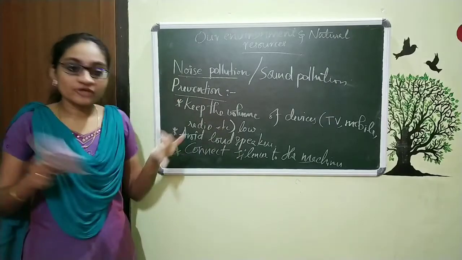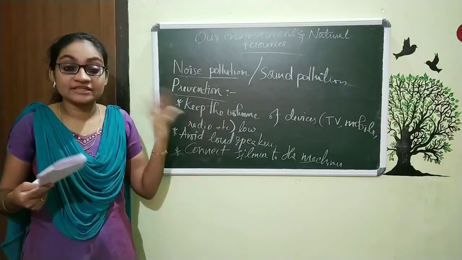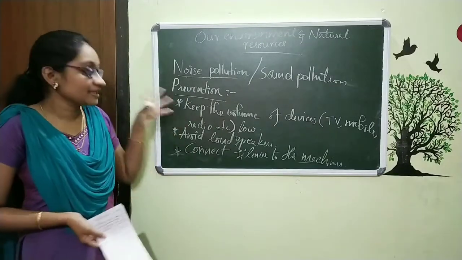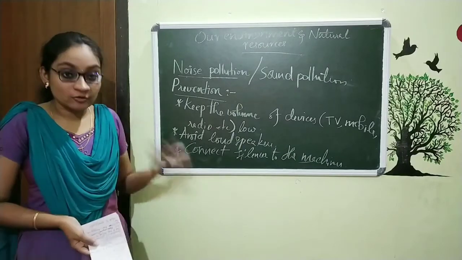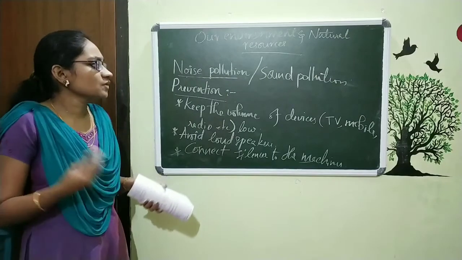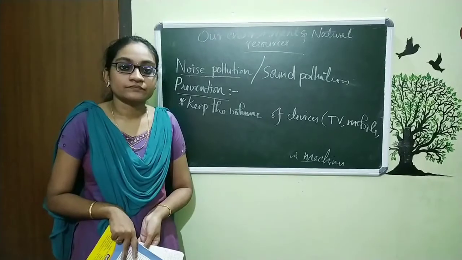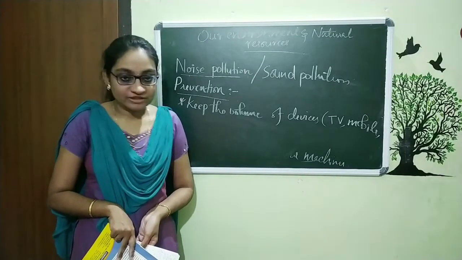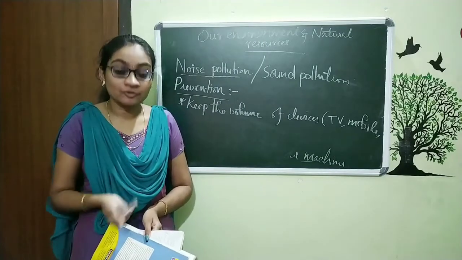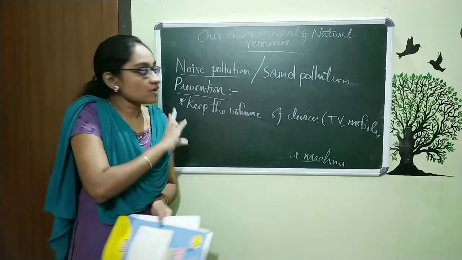And we already studied that it is very loud, unpleasant, undesired sound. And we already studied the effects. It will cause deafness, cause high BP, and then depression will happen. All this is caused by noise pollution, and also we can prevent it by reducing the sound, avoiding loudspeakers, connecting silencers to the machines and all. This is all about noise pollution or sound pollution. So we completed the topic pollution. We studied the different types of pollution: air pollution, water pollution, soil pollution and noise pollution.